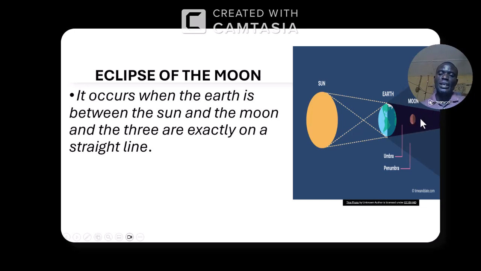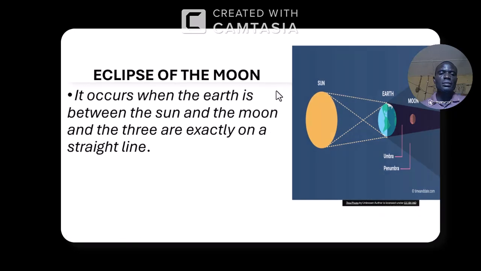Total darkness. So eclipse of the moon occurs when we have the sun, earth, moon aligned in such a way that the earth is in between the sun and the moon. So that's when we have lunar eclipse, or eclipse of the moon. So don't forget, eclipse of the moon or lunar eclipse. It's all right. Now let's move on.